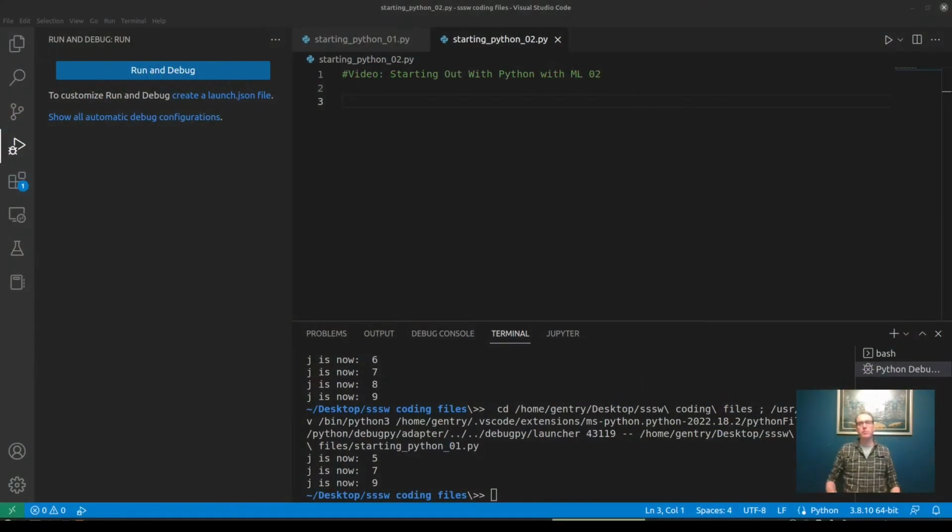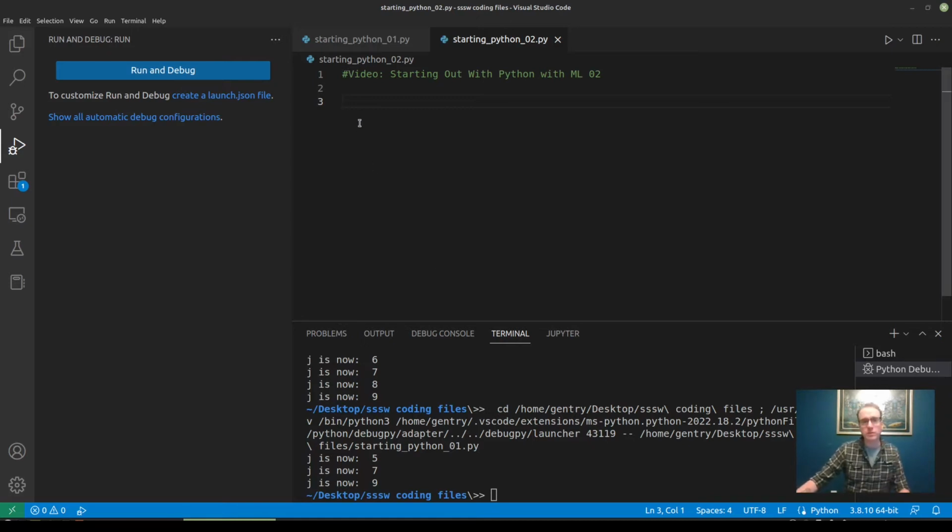And here we are back in VS Code. This is our coding environment. This is where we're going to write and run our Python programs, right? It's an integrated environment, which means we're writing here and we're running here. It's kind of an all-in-one package. And what are we looking at today, right?